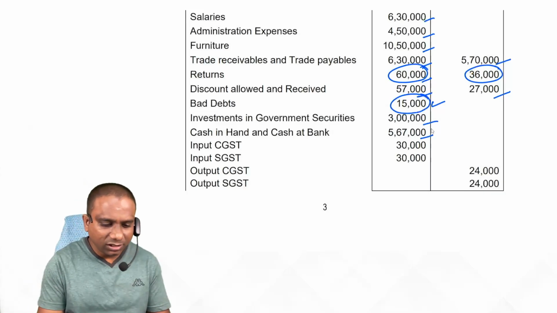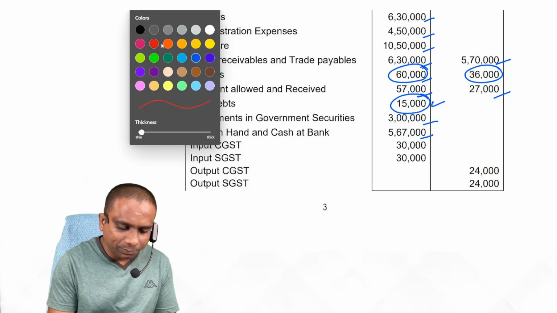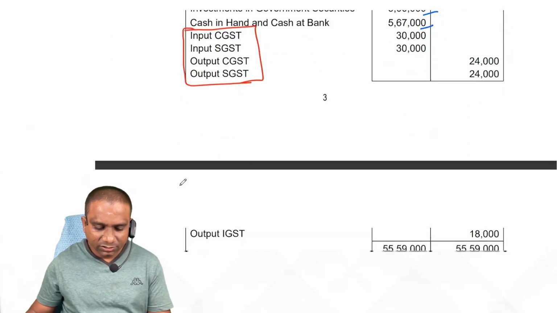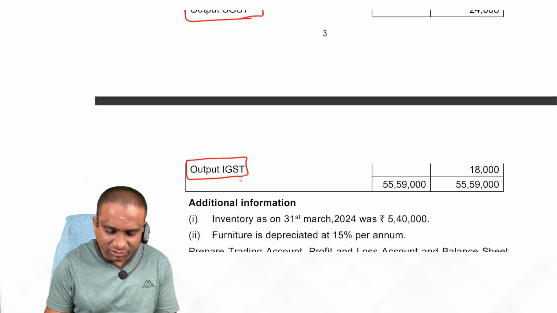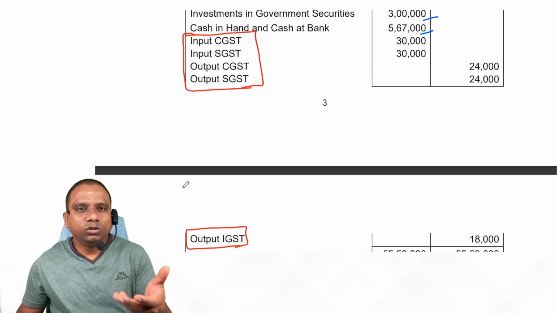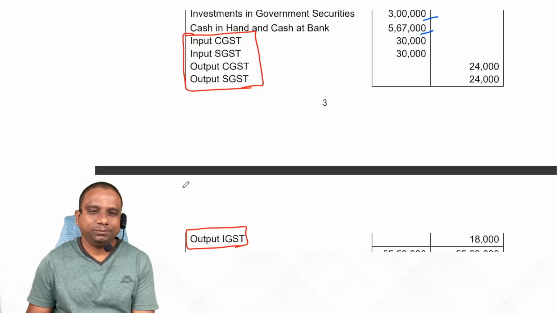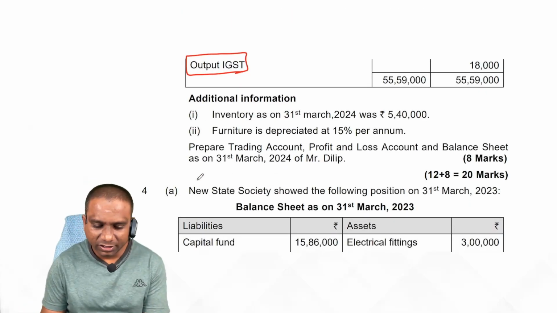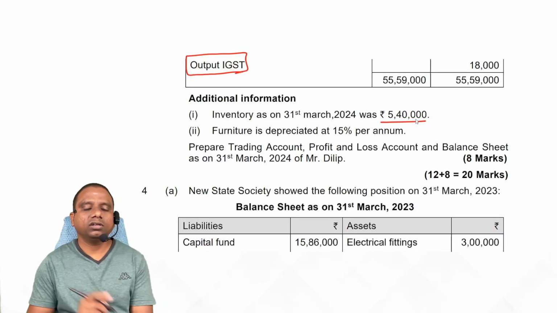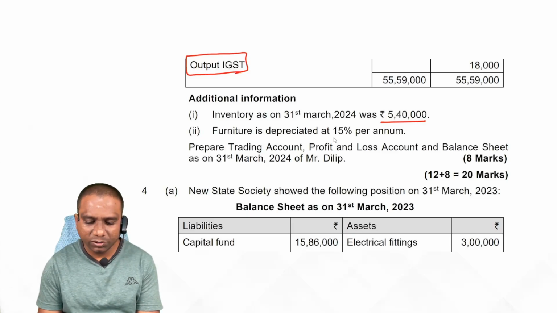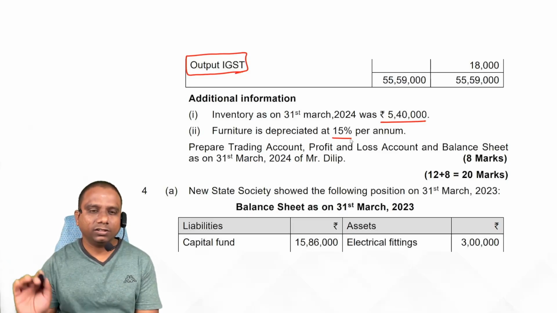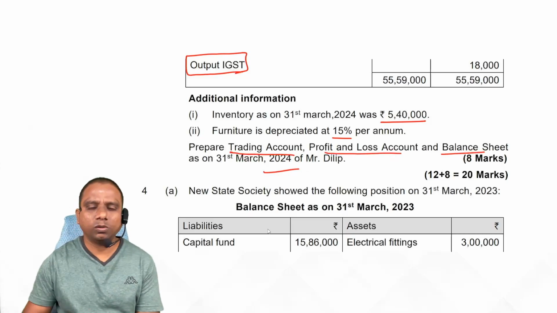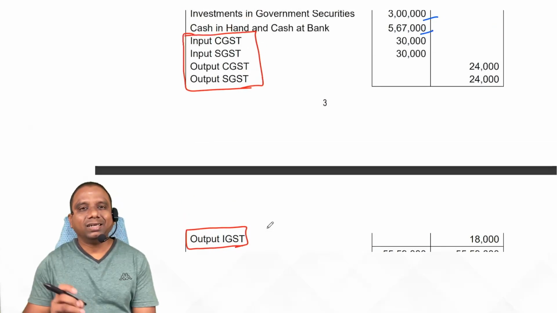In this problem, the important adjustment is GST adjustment, students. Mainly focus on GST adjustment. Here we have input GST and at the same time output GST, so you should understand the set of provisions. Look at the additional information they have given. Closing stock, trading account credit, balance sheet asset. Furniture is depreciated, P&L account debit, deduct depreciation in the balance sheet. Prepare a trading account, profit and loss account and balance sheet. This is another simple problem, students, but the important part is the adjustment of GST.